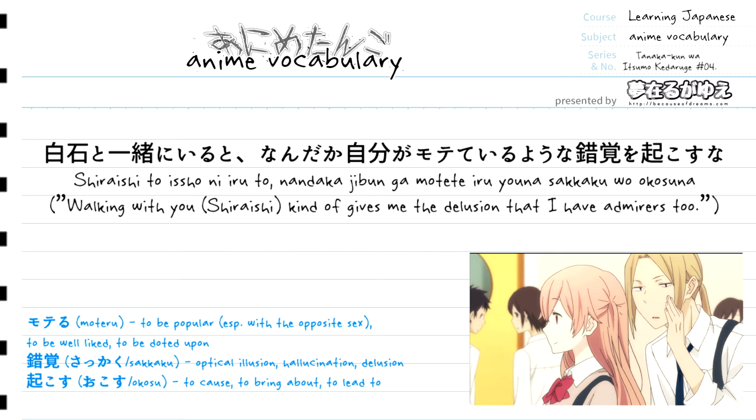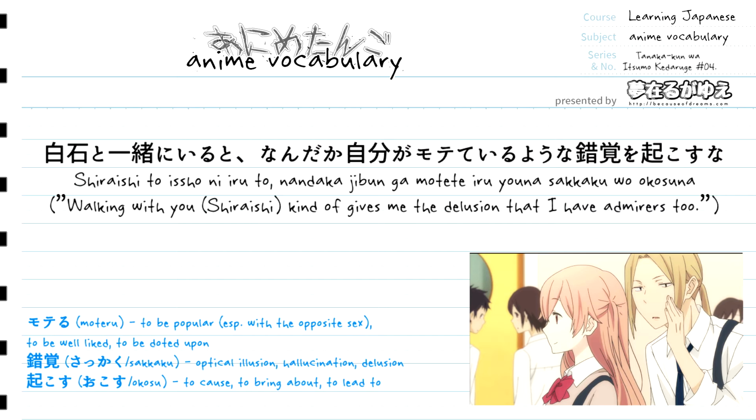Right after that we have the word jibun, which is going to translate to myself or oneself. We have the particle ga to mark jibun as the subject now. Right after that we have the verb moteru, which is going to translate to be well liked or to be popular basically. Here it's going to be in its te form plus the phrasing iru to be basically the kind of continual action of that verb. So motete iru is going to be am popular basically.